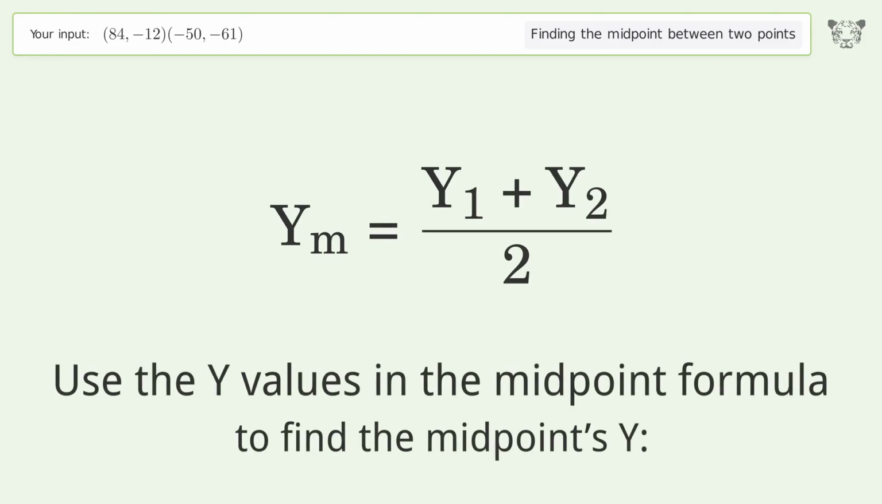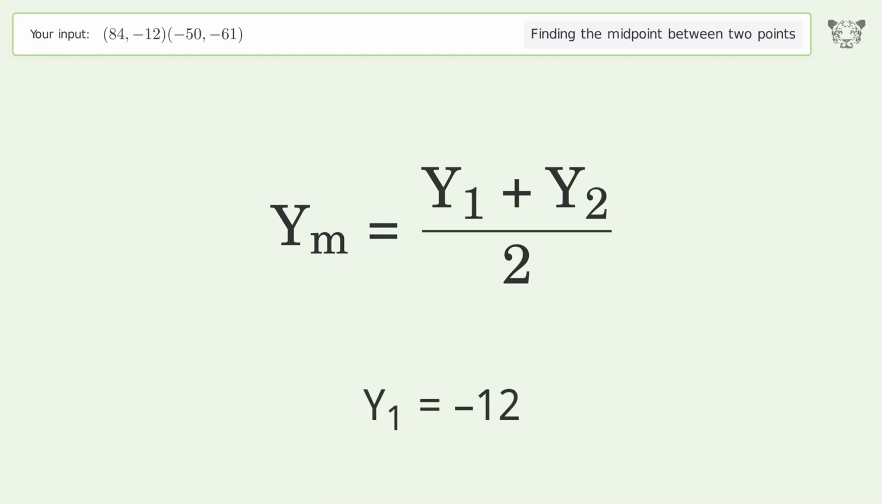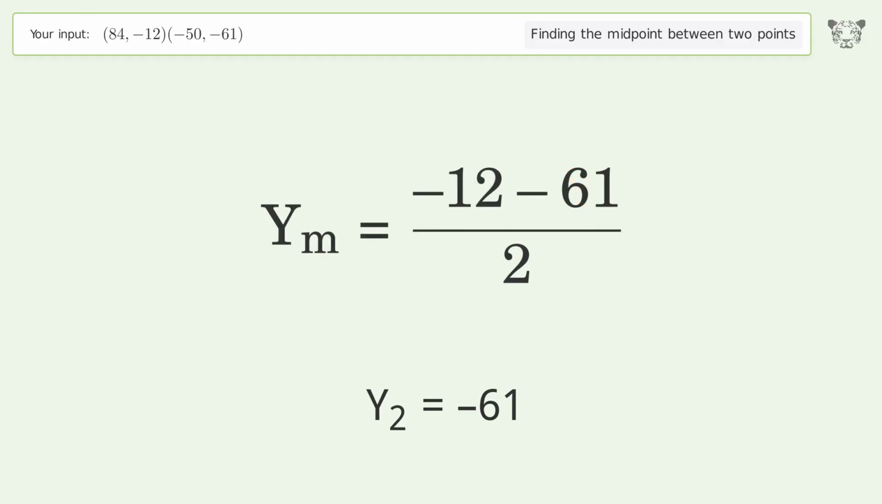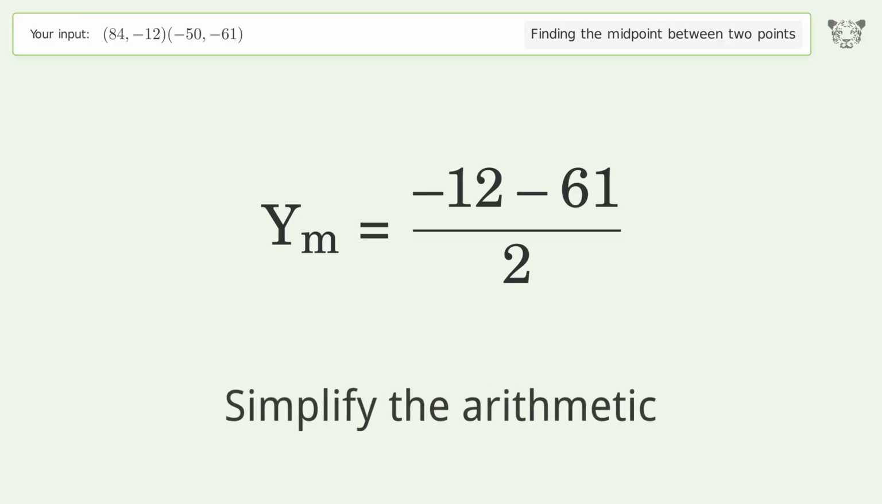Use the y values in the midpoint formula to find the midpoint's y. y1 equals negative 12. y2 equals negative 61. Simplify the arithmetic.